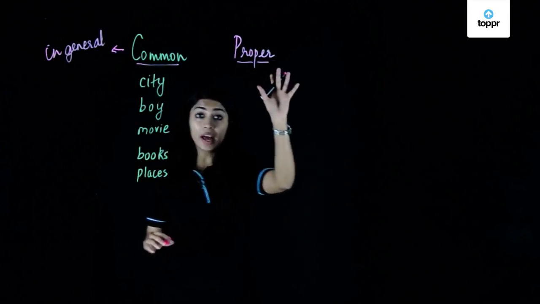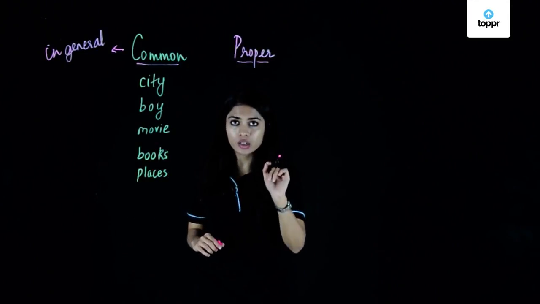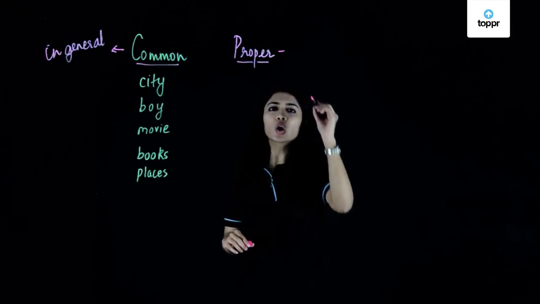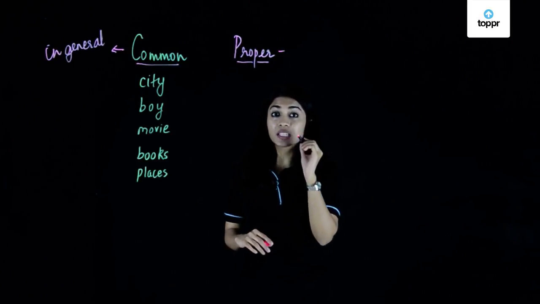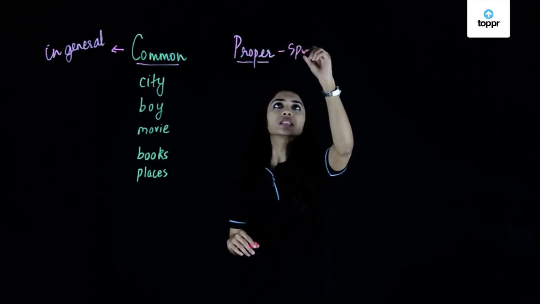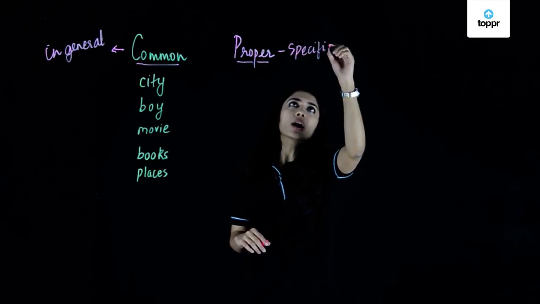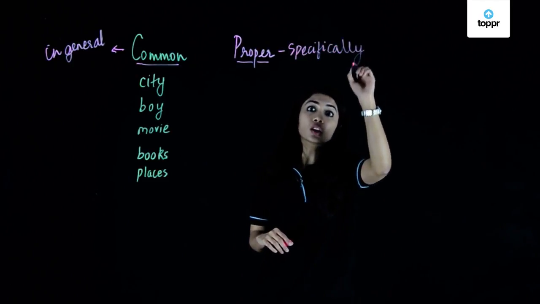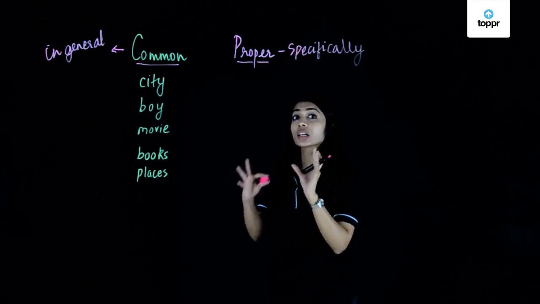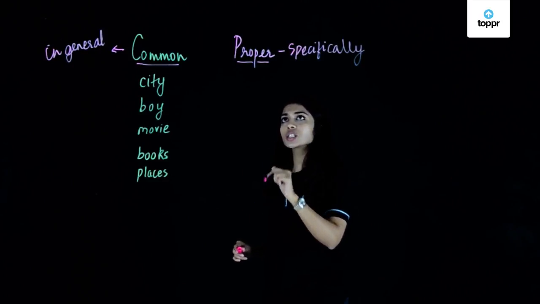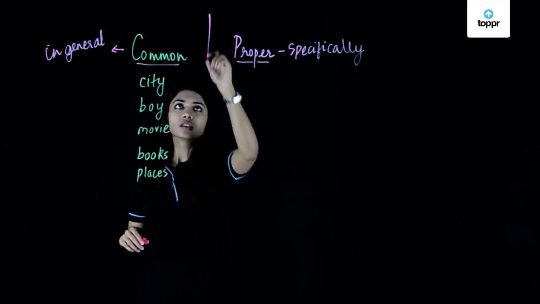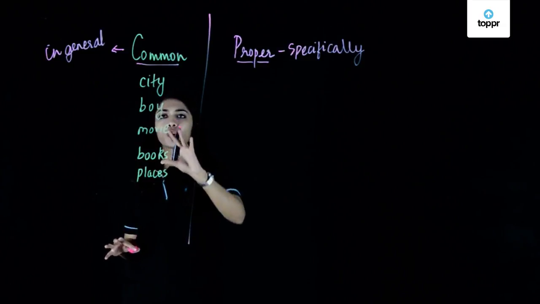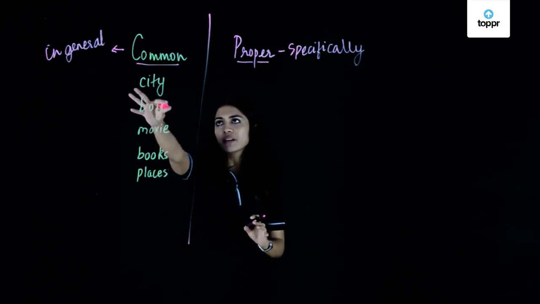Whereas proper nouns are the exact opposite, which means when we talk about people or things specifically, or when we talk about a particular thing or a person, we use proper nouns. So we have a few common nouns here, like we have city.